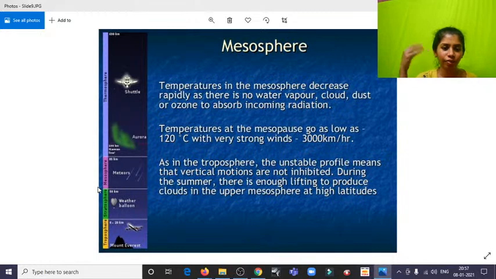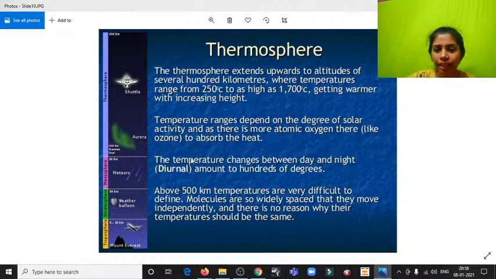And from here, outside the stratosphere, we can say from here onwards it's space, the intergalactic space. Space is generally associated with being very cold, since it doesn't have an atmosphere by itself, so that's why we say it's very cold. And the thermosphere extends upward to an altitude of several hundred kilometers, where temperatures range from 250 degrees Celsius to as high as 1700 degrees Celsius, getting warmer with increasing height.